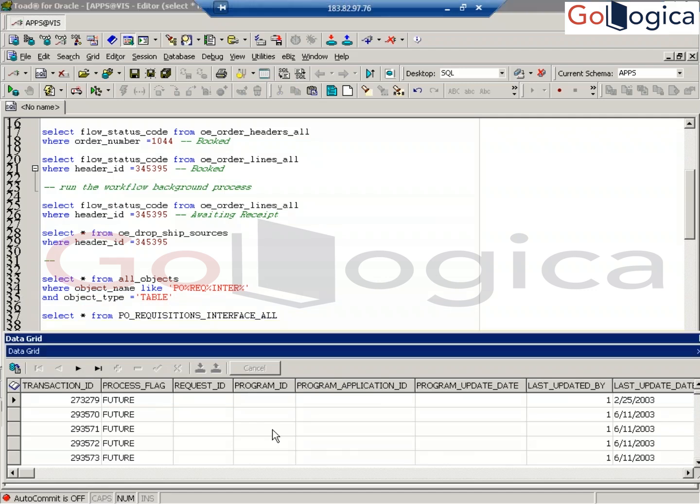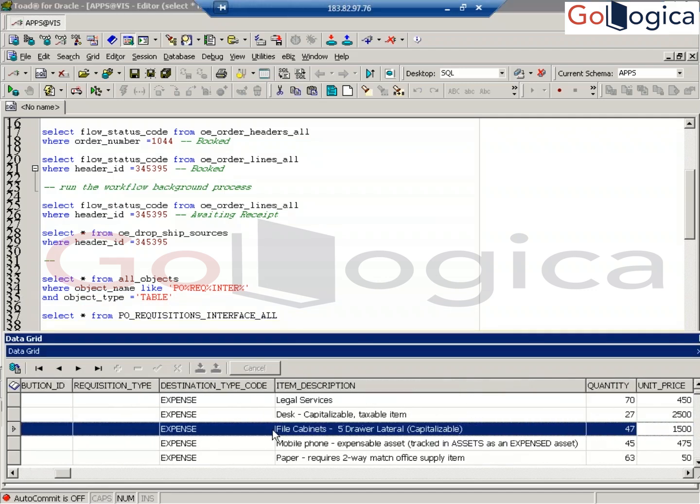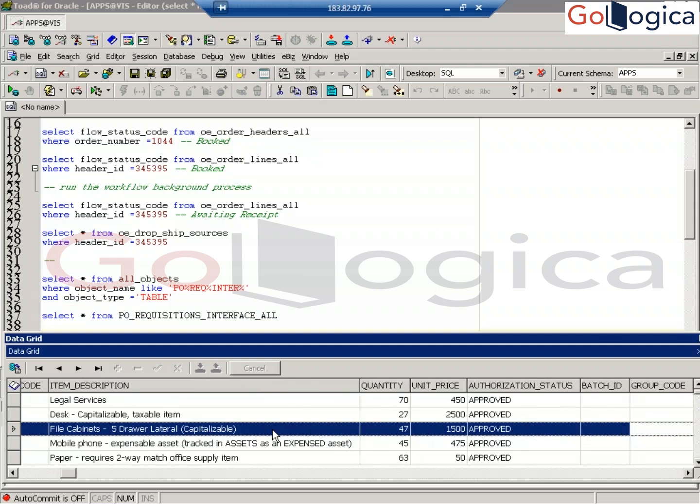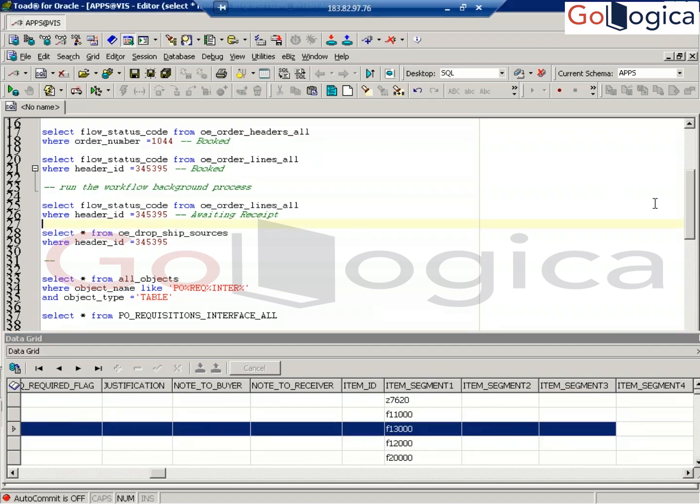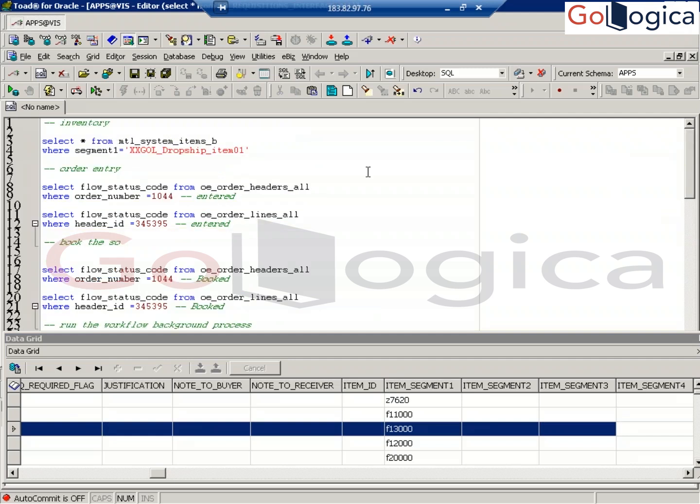Here you can see so many records, but how do you find your item? You can also join on your item. You can put item equal to item segment 1; item segment 1 is nothing but your item.